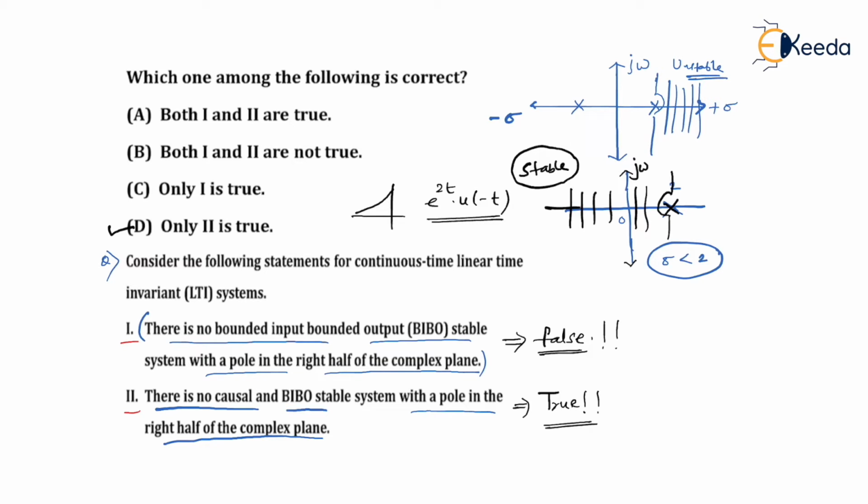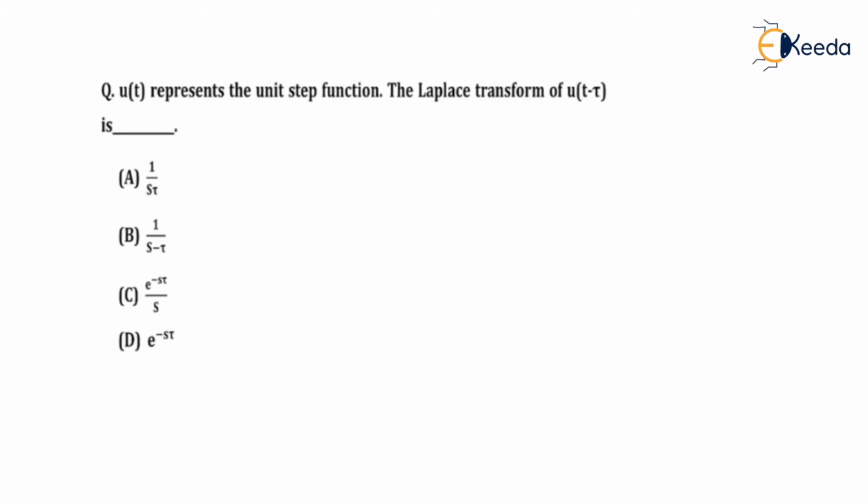Let's move to the next question. If u of t represents a unit step function, then the Laplace transform of u of t minus tau is. It's a very straightforward question and it's very easy. Let's say you have u of t. You know that its Laplace transform is 1 upon s. That is, in general, I can write f of t will have a Fourier transform.